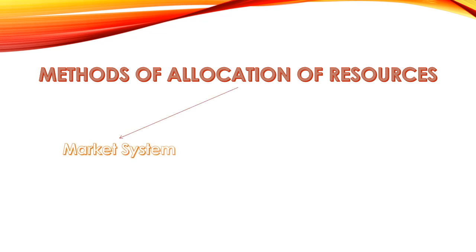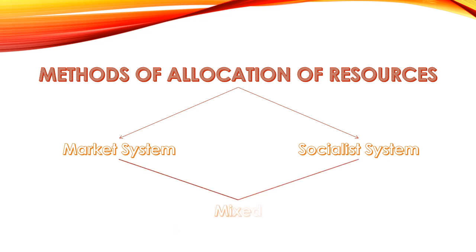The first method is the market system. It is not a single method, it is a package of systems. So the market system is on the one extreme, and the second extreme, which some other countries have followed, is the socialist system. Market system and socialist system are actually the opposite ends of a single line. Some countries use the market system, some use the socialist system, and the rest of the countries of the world use a mixture of these two systems known as the mixed system or mixed economy. So basically what we are going to study here are the market system, socialist system and mixed economy.